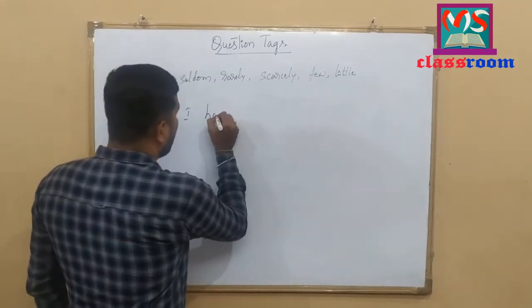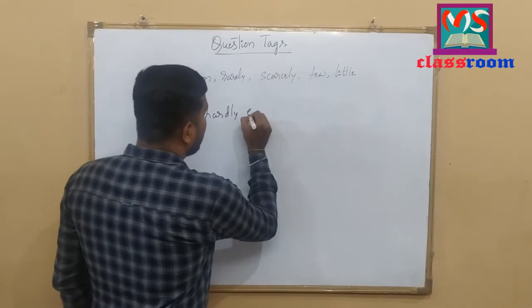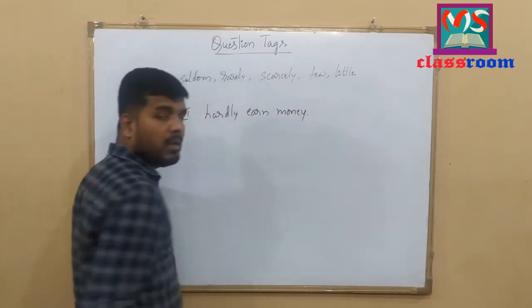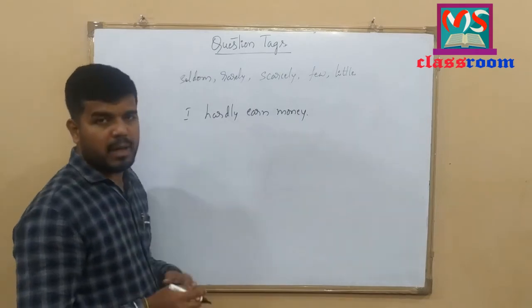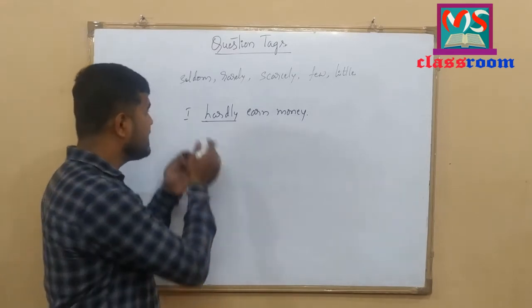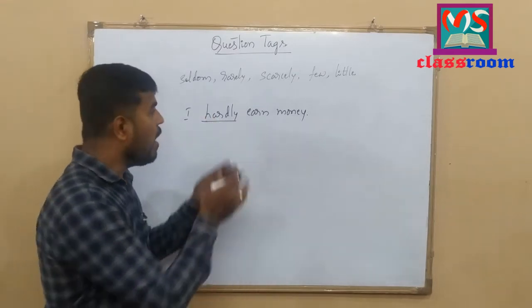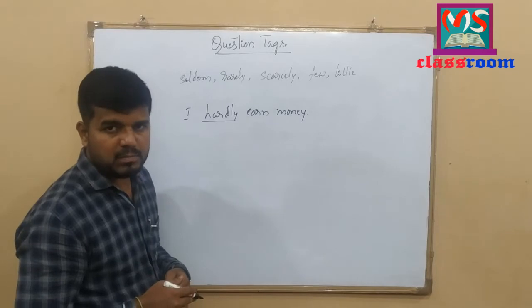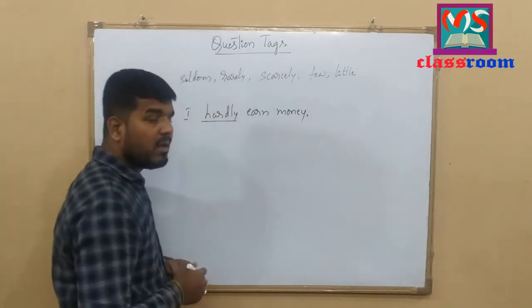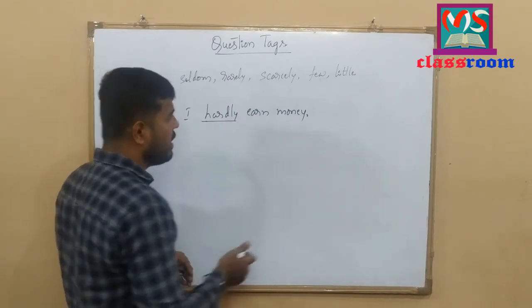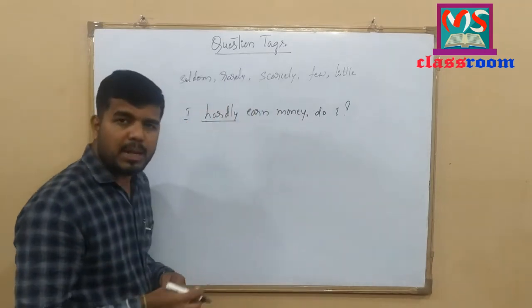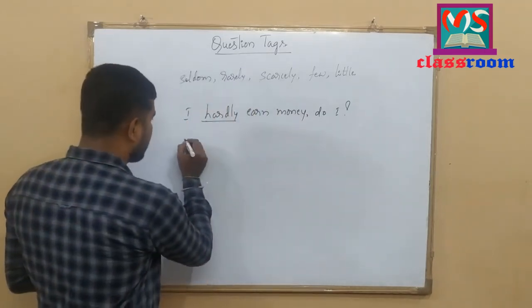I hardly earn money. Look at here. I hardly earn money. Here, hardly is semi-negative. So this semi-negative statement follows positive question tag. Let me add question tag to this statement. Instead of full stop, we should add comma. I hardly earn money. Here, do I. Let me write one more example.